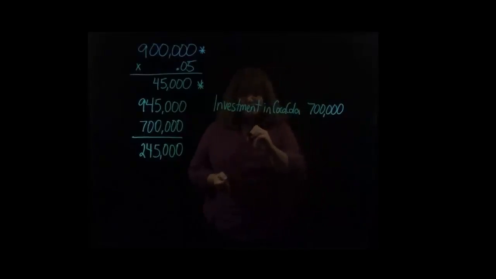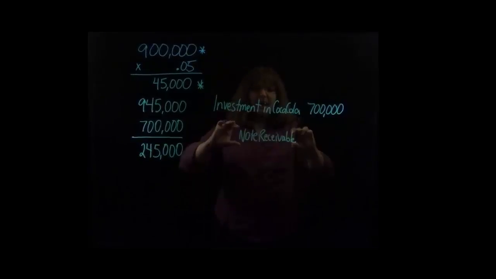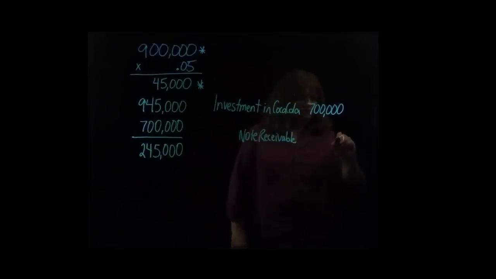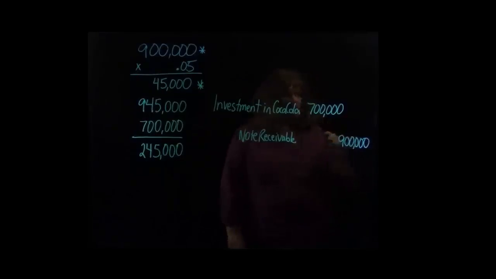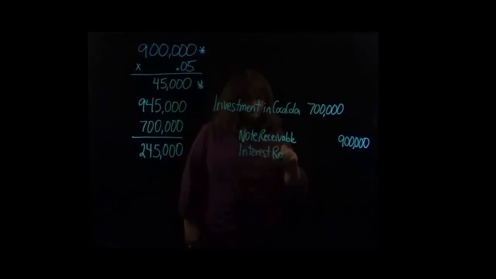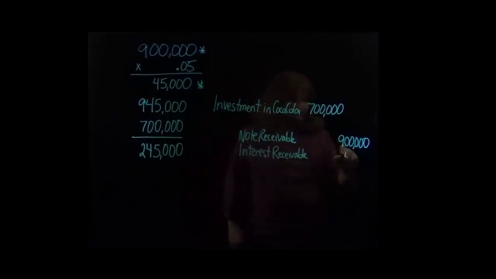They're going to credit the note receivable because they are accepting this settlement as full payment of that note receivable. So they no longer will have the note receivable of $900,000. They're also going to credit the interest receivable for the $45,000.